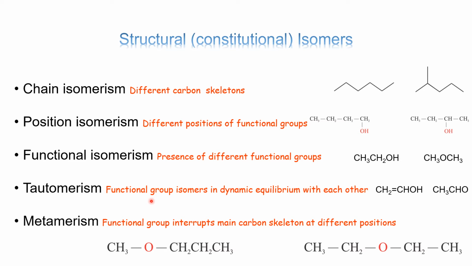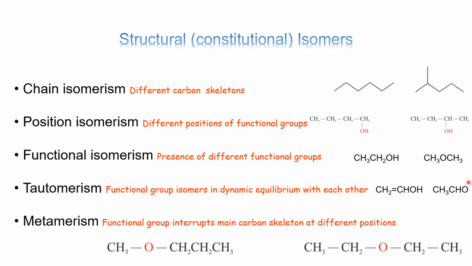Tautomerism happens when functional groups are in dynamic equilibrium with each other, and the most pronounced tautomerism is called as keto-enol tautomerism, wherein one isomer has enol form. In this enol form, hydrogen is attached to the oxygen and double bond is in between carbon atoms.